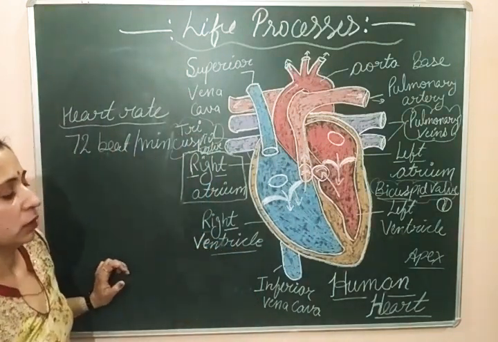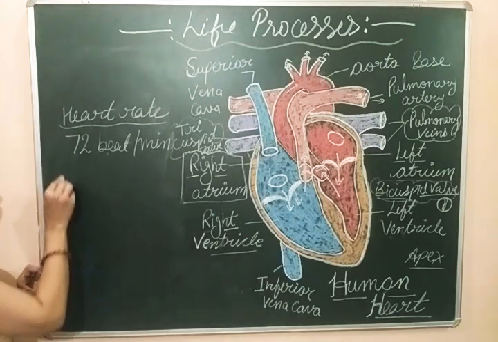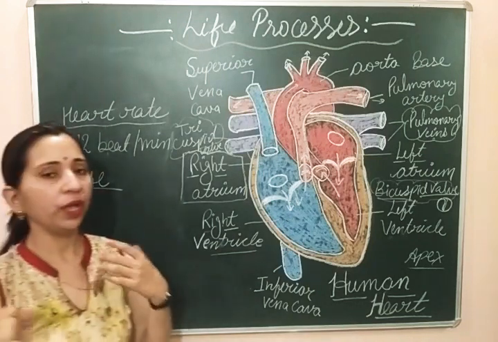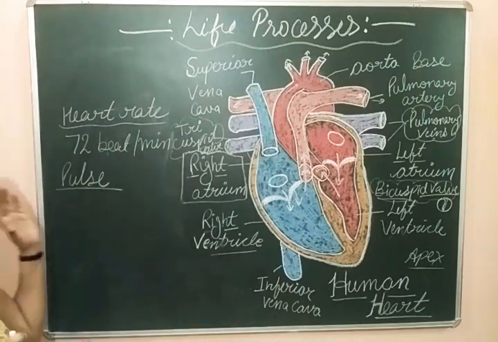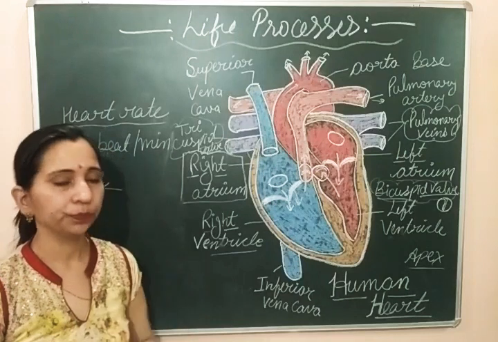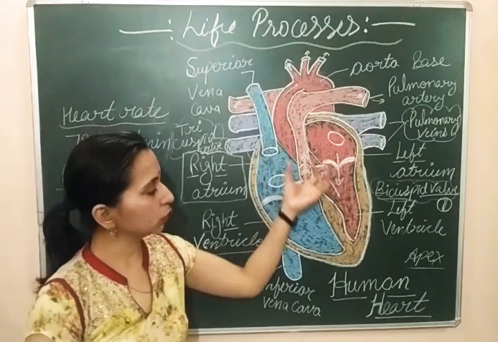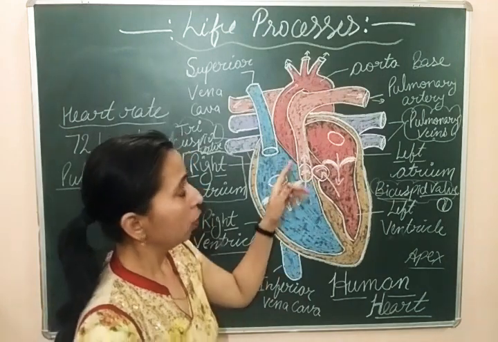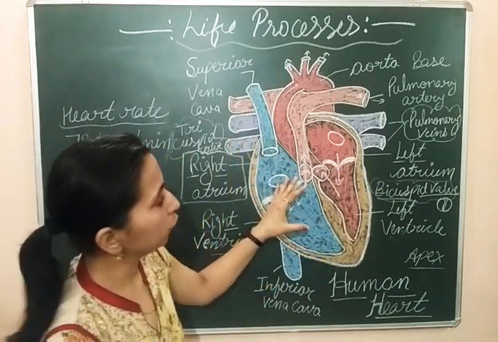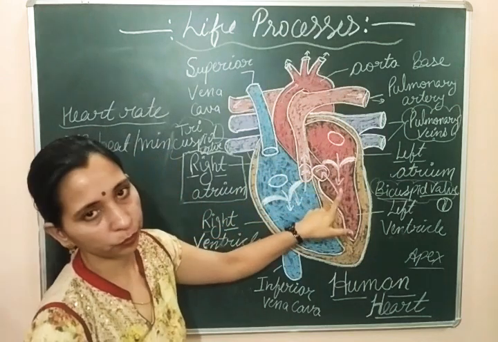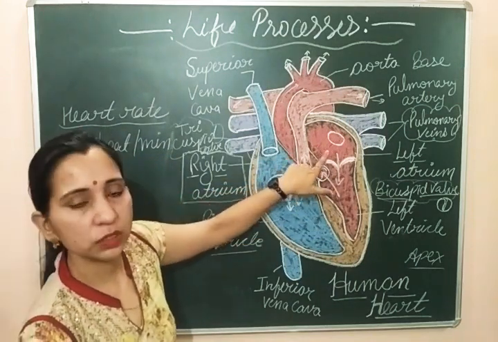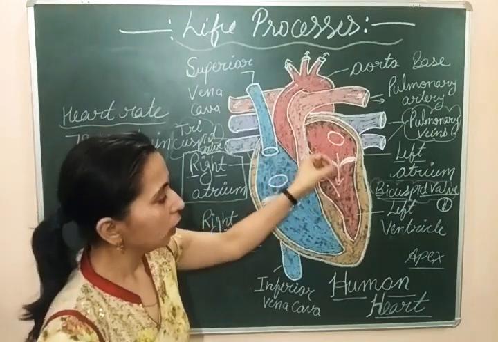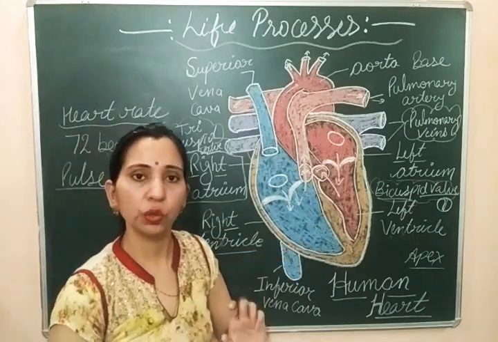And the next term that we will discuss is the pulse. Pulse is the wave of distension of the wall of the arteries. You know that to transport the blood, the ventricles contract. We already studied the complete circulation process. This part of the heart is the left part. This is the left atrium, which receives oxygenated blood, and then the atrium contracts. After contraction, the blood is transported to the left ventricle.